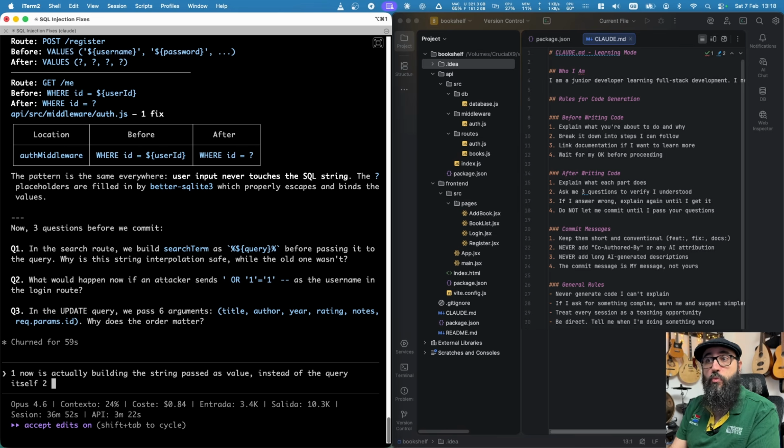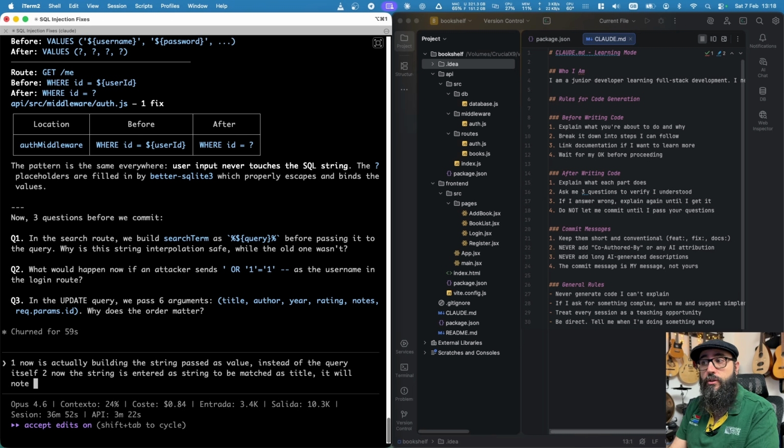For number two, what will happen if an attacker sends this string as the username in the login route? Well, now the string is entered as a string to be matched as title. It will not be executed as title of whatever variable it is.